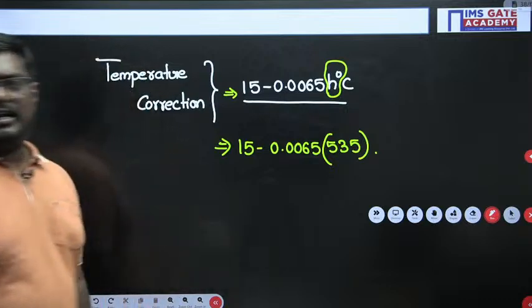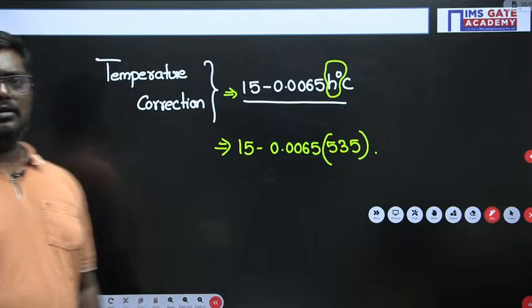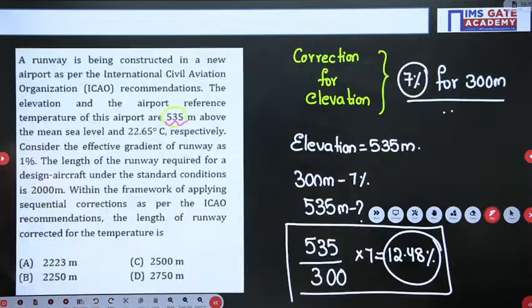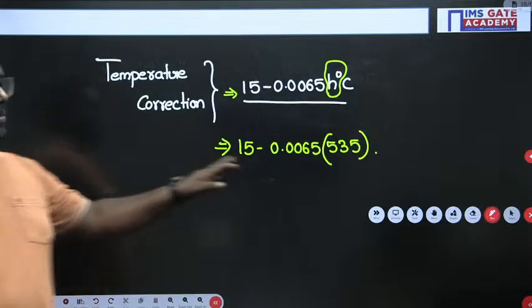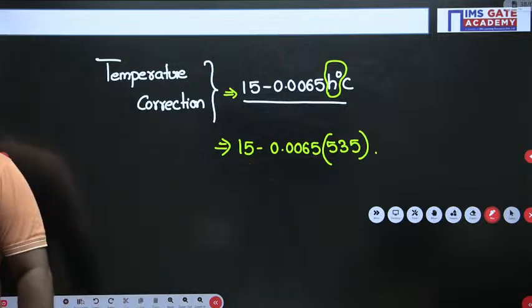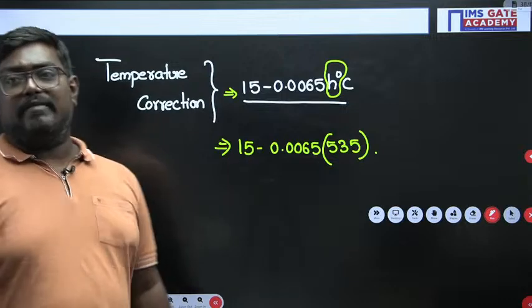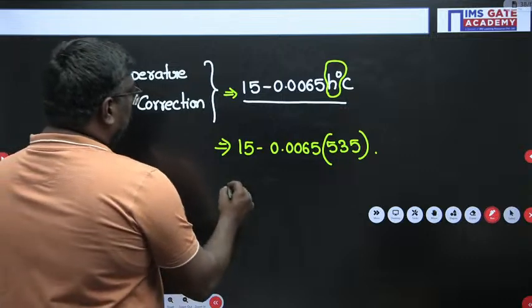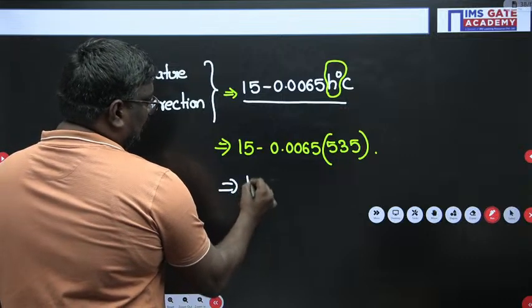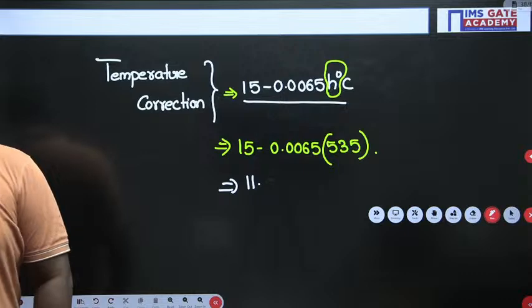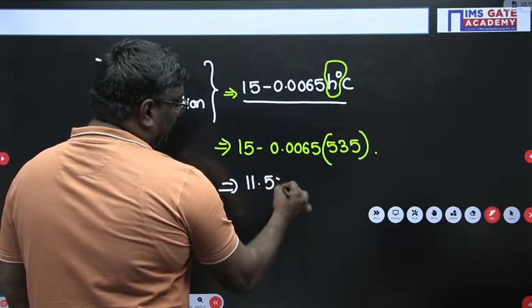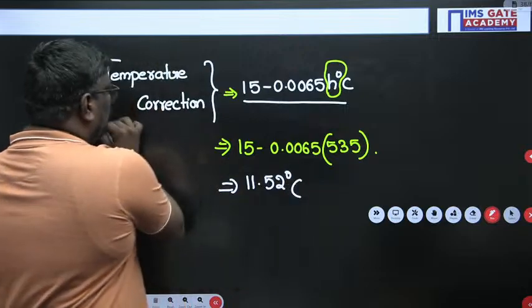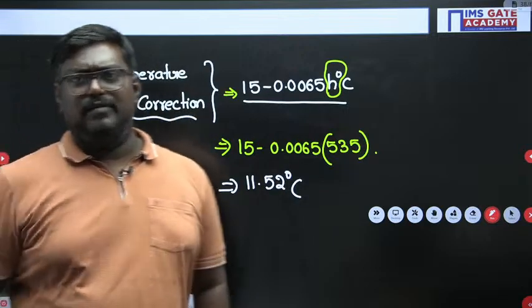By doing this, you will get 11.52 degrees. Now, to do temperature correction, actually we have two formulas.